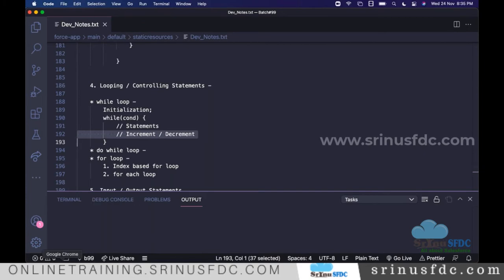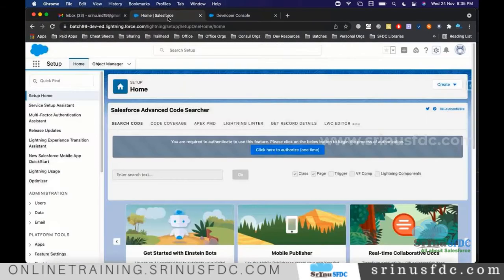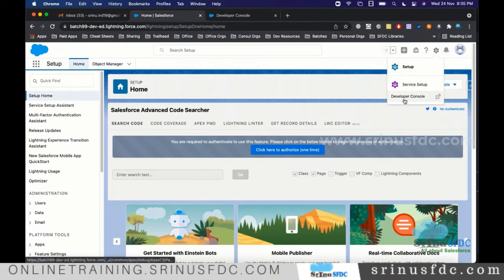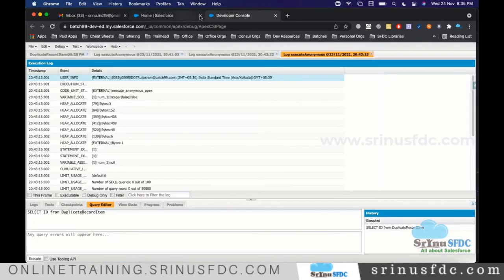For that, I believe all of you have the developer edition account. You need to click on this gear icon and click on developer console. If you click on developer console, it opens in a new window. If you don't want a new window, hold control and click on developer console, and it opens in a new tab in the same Chrome browser.